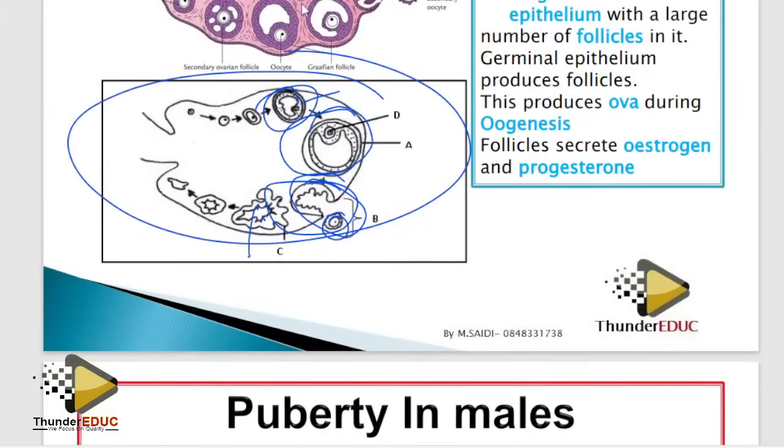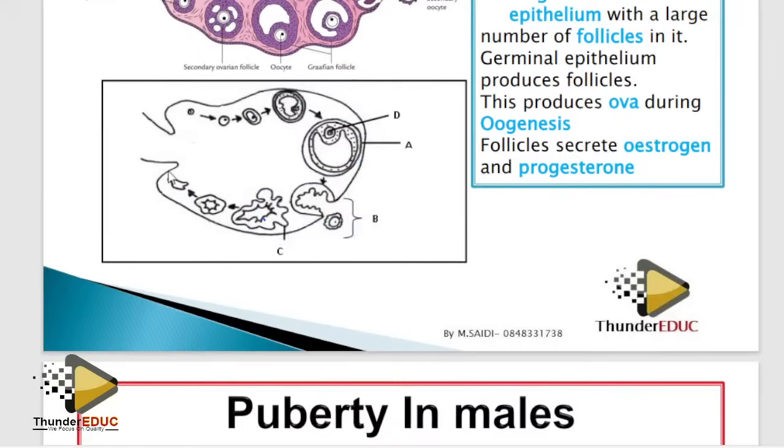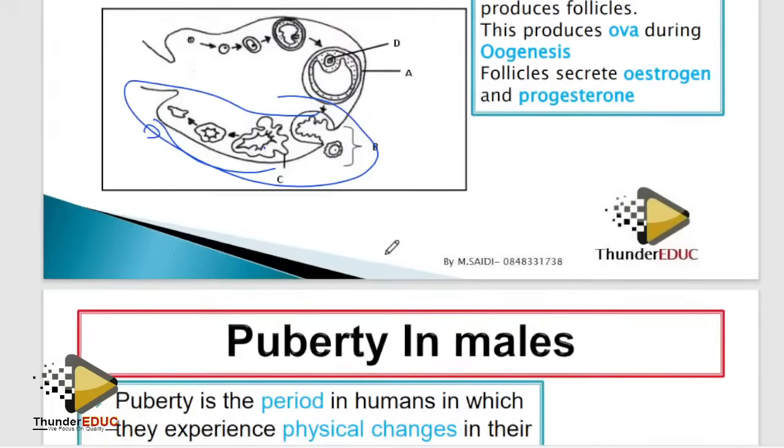So now, if they bring this diagram, look guys, another question here. When they bring this, they ask you, did the fertilization take place? No. Why? Look at the corpus luteum. It's degenerating. I said, watch this video today and watch this video a day before you write. Go write. We shall see. So, you see what it means? It shows that it is degenerating. So it means that corpus luteum is degenerating. Therefore, fertilization did not take place, because now this corpus luteum is going to produce less progesterone, and once less progesterone is produced, then follicle stimulating hormone is going to be released.